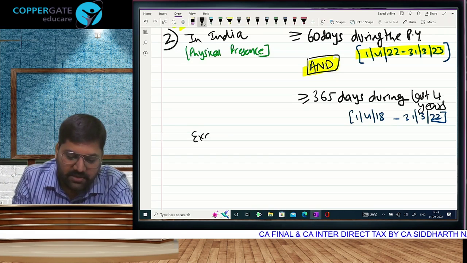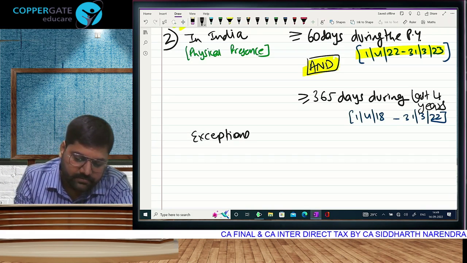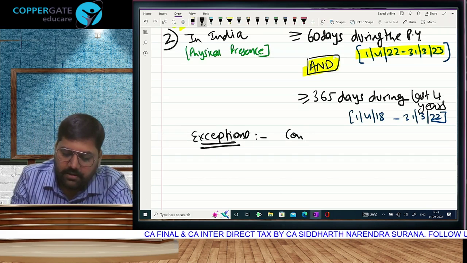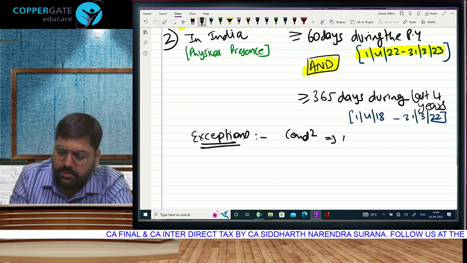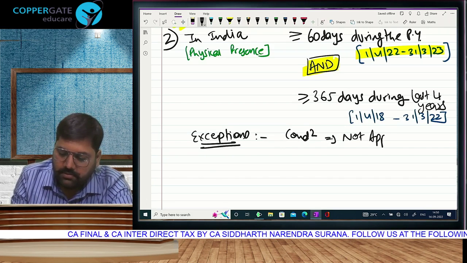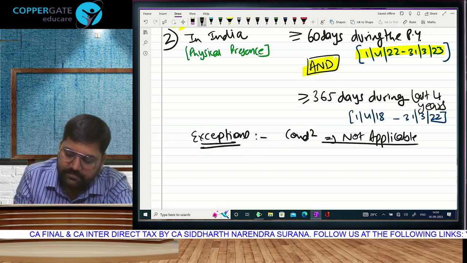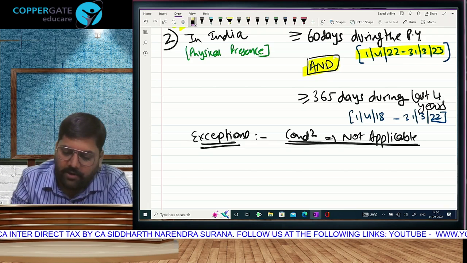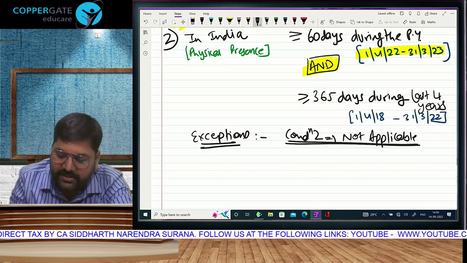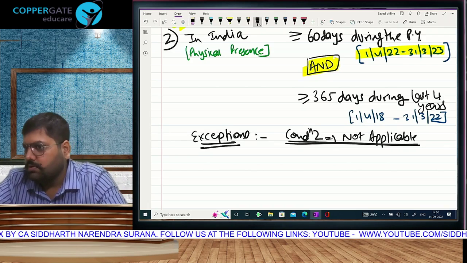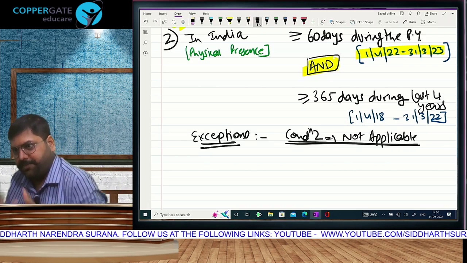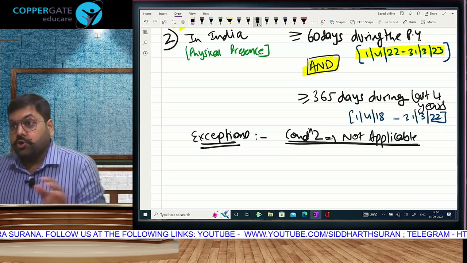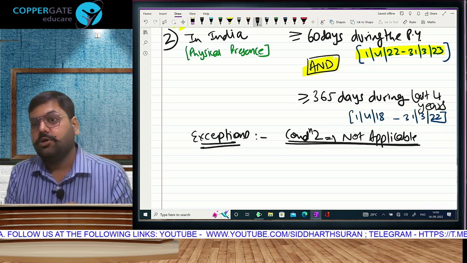Now they have given us two exceptions. Cases where condition 2 is not applicable. Condition 2 does not exist. Till now we have studied how many conditions for becoming resident? 2. You or me, all of us normal people, 1 or 2, satisfy any one and become resident. So to become non-resident, dissatisfy both.